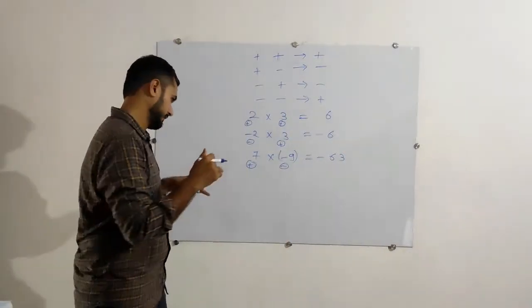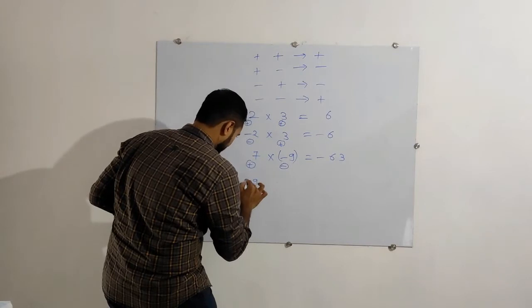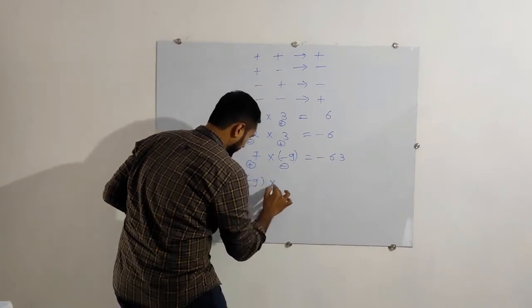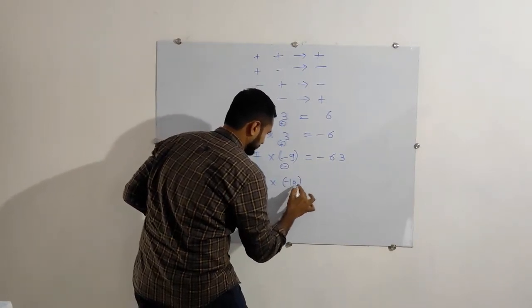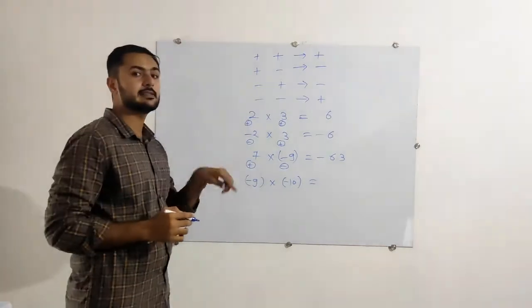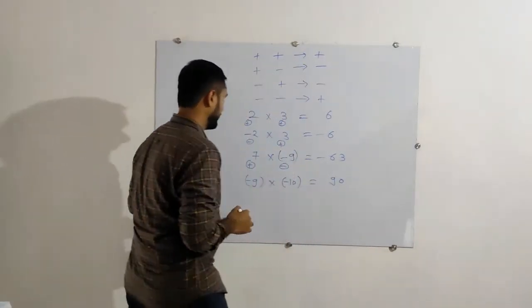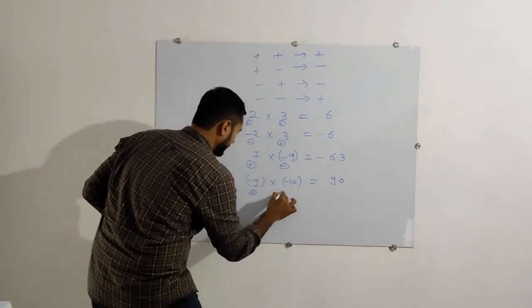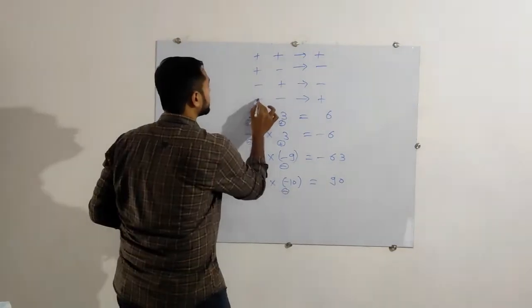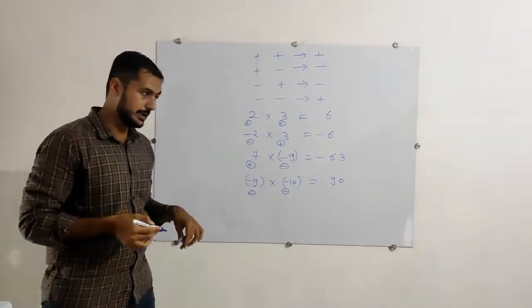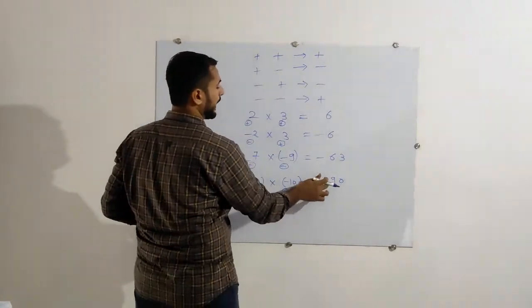And at last, one more. It's minus 9 multiplied by minus 10 is equal to, 9 tens are 90. And identify the signs. Here is minus, here is minus. Minus minus, plus. So no need to write plus over there. It's already plus 90.